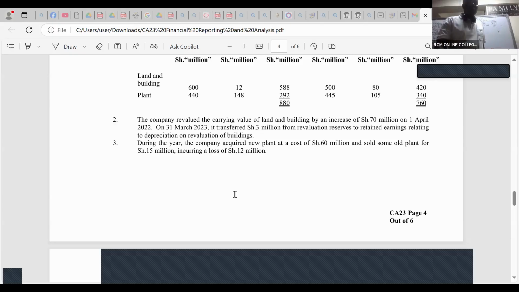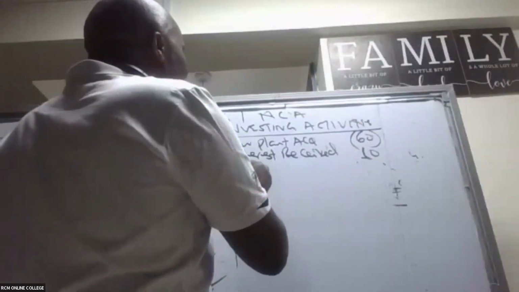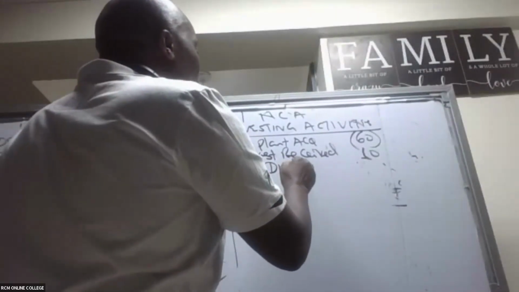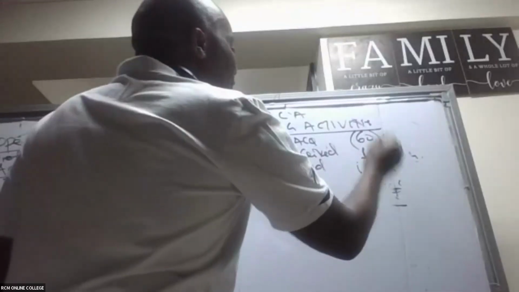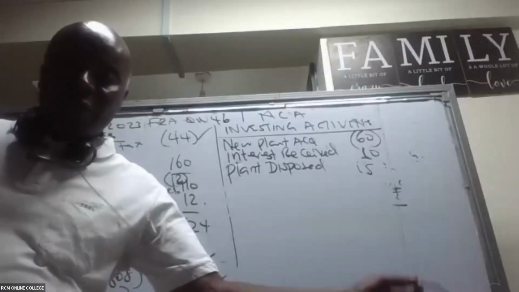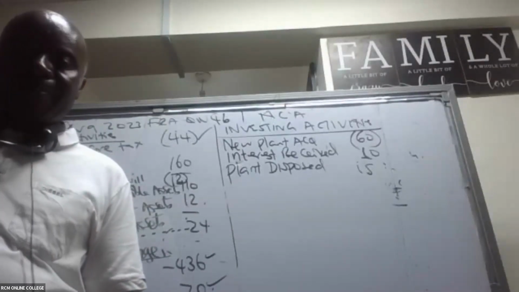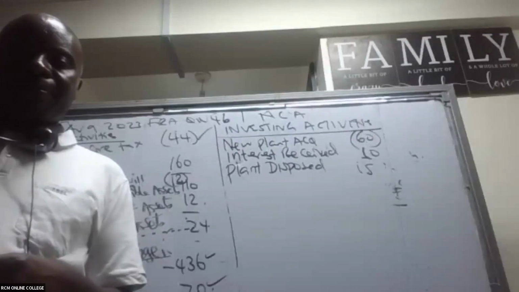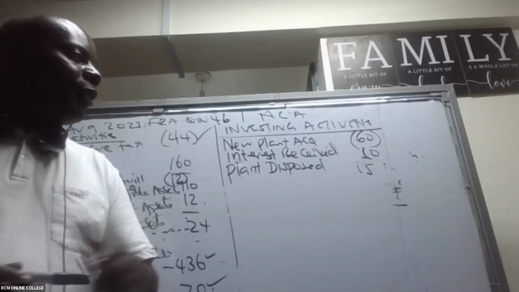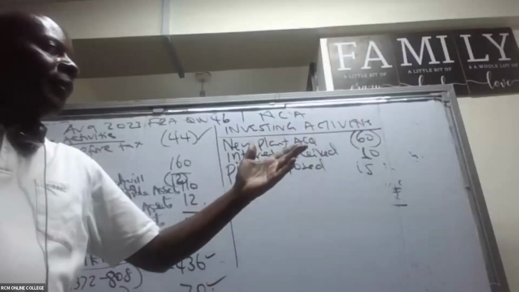So we disposed a plant item. So we have here plant disposed. We received 15. Plant disposed, we received 15. These are free mark. Free mark as well. Nothing here really, free mark.